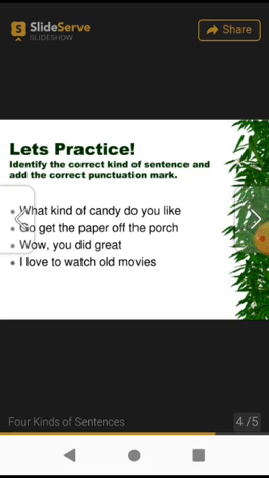Wow, you did great means it's giving you a sudden expression, it's an exclamatory sentence. I love to watch old movies. Here it's a complete sentence and it is declaring that you love to watch movies. That means it's a declarative sentence.